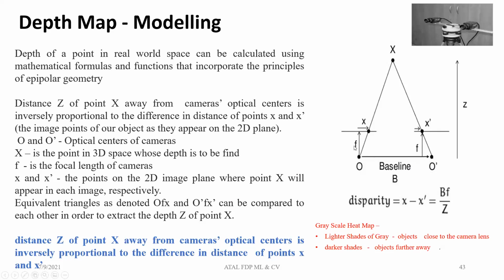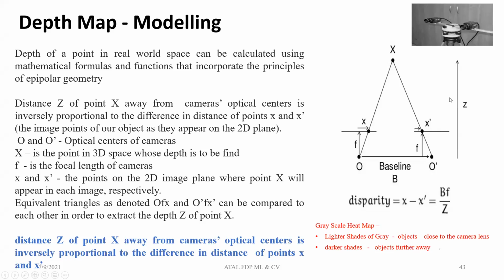These are the two planes where you are capturing the image. And this is the point which you are generating. Capital X is a real world 3D point. That 3D point you are creating from the 2D planes. This is one plane, this is the other plane. These are the two cameras.